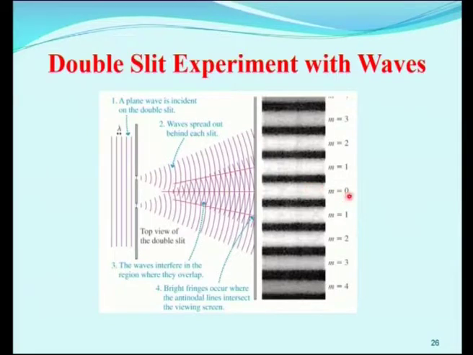This m equal to 0 we call the central maxima. On one side is the first order minima, maxima, minima, maxima. If there is constructive interference, white color fringes will be observed. If there is destructive interference, black color fringes will be observed. So, we get alternately dark and bright fringes when we use waves.